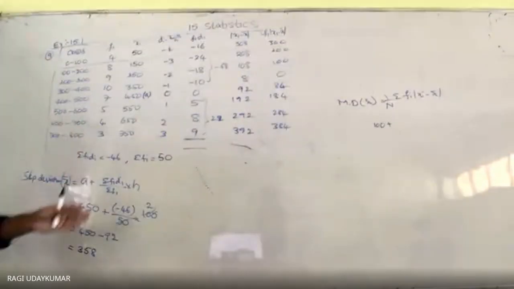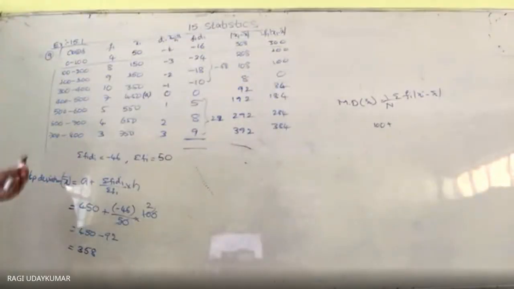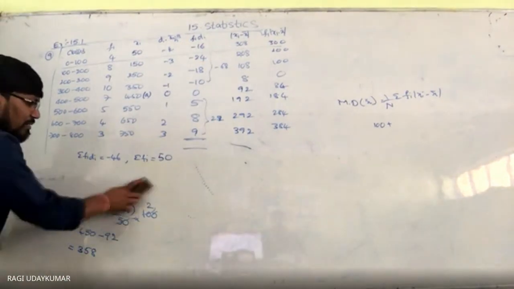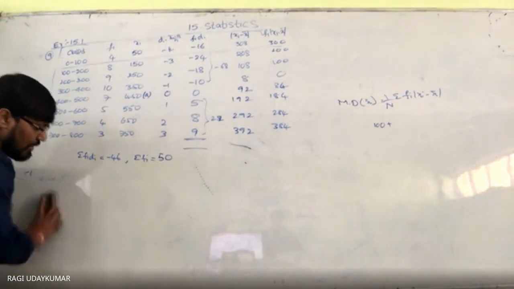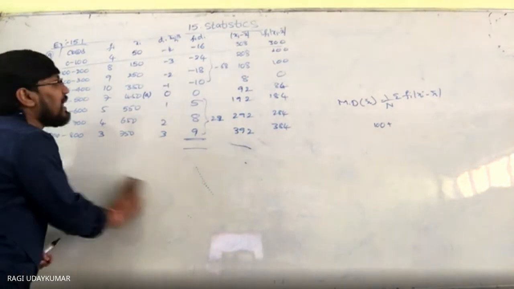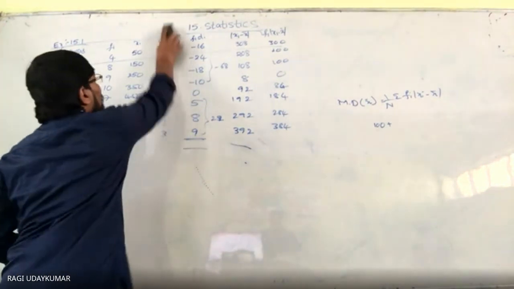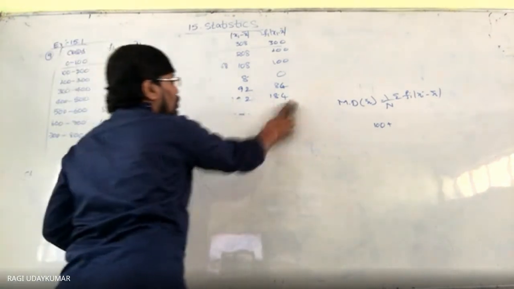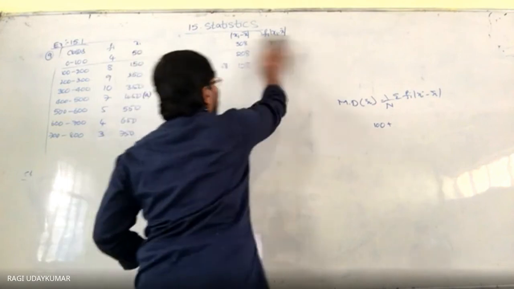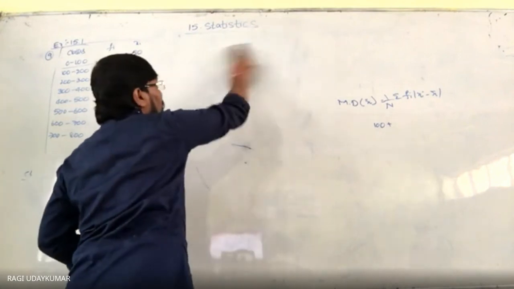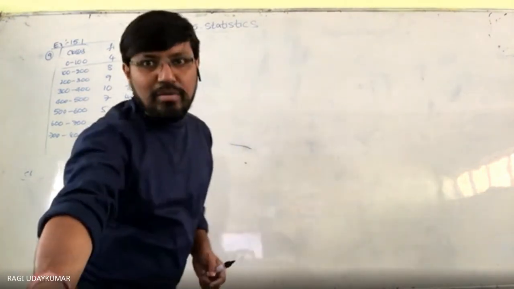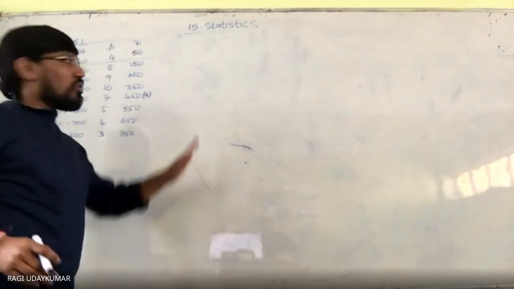In the same way, find the median. How do we find the median for this data? I will explain to you. Just 1 minute. We found the mean, so how do we find the median? For the median, none of this is needed. Suppose only this data is given to you. How do we find the median, and what is the median formula? I will explain this one so that you can do the remaining problems based on that. It is tedious and time consuming, but you have to do it. There is no other alternative.